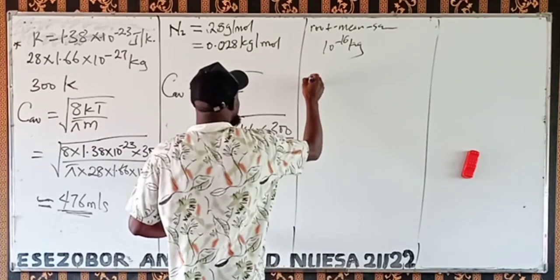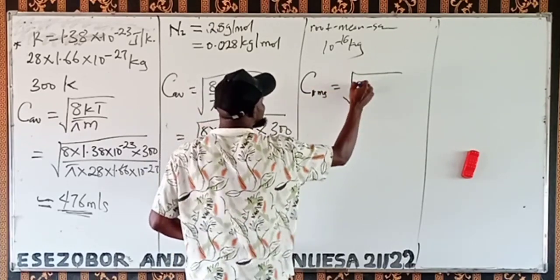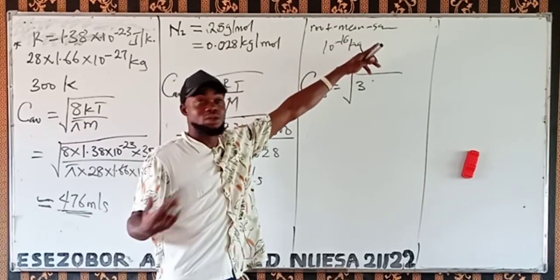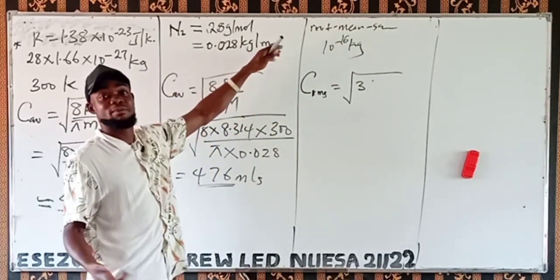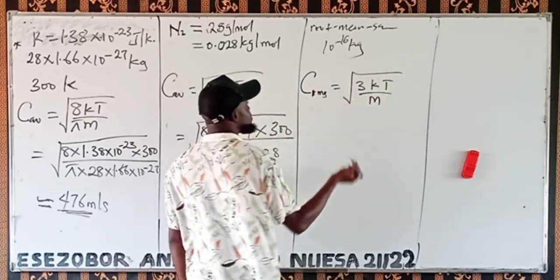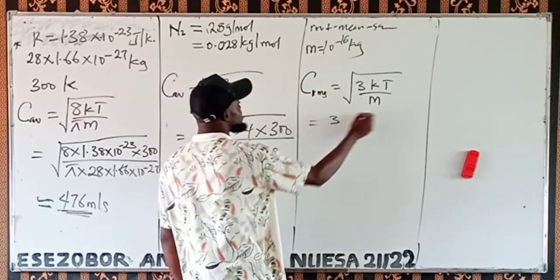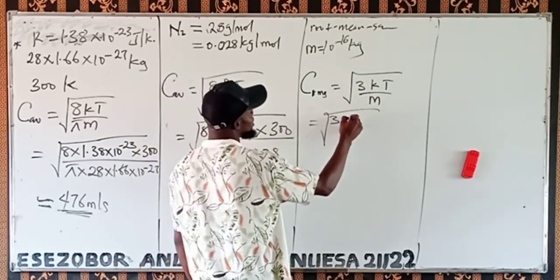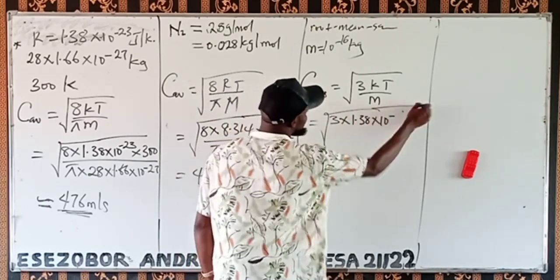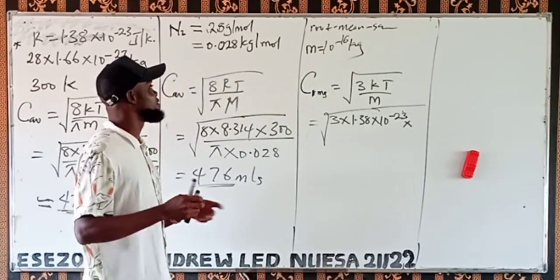So what we will do, remember c_rms is the square root of 3kT over m, or 3RT over M. K is associated with the mass of a single molecule, while R is associated with the molar mass in grams per mole. So I'm going to use the exact k, 3kT over m, where m is the mass of the gaseous molecule. So you just take the root of 3 times k, which is 1.38 times 10 to the power minus 23, times T. Okay, I did not give T in the question.